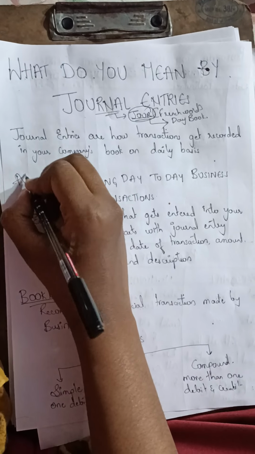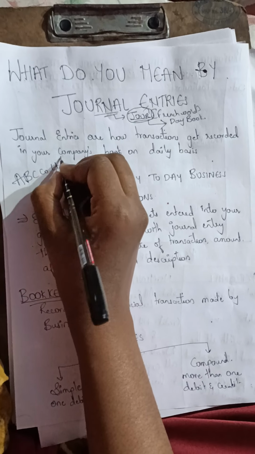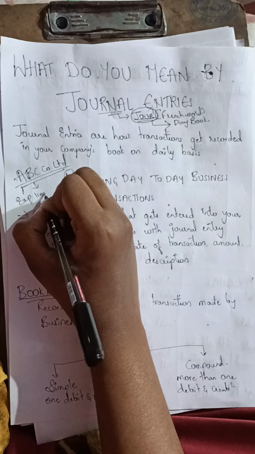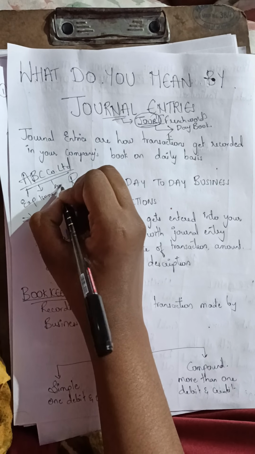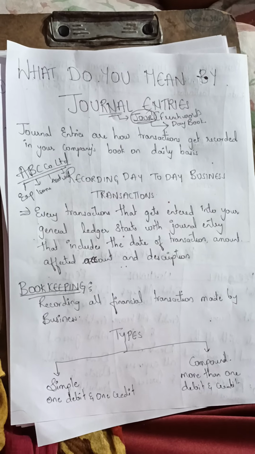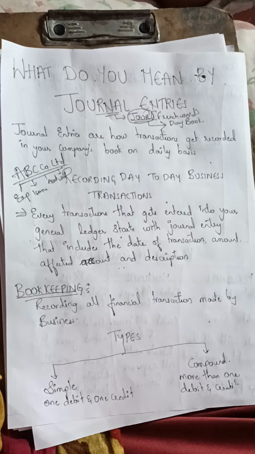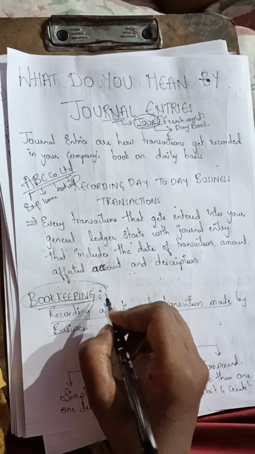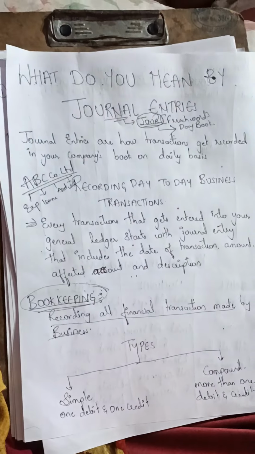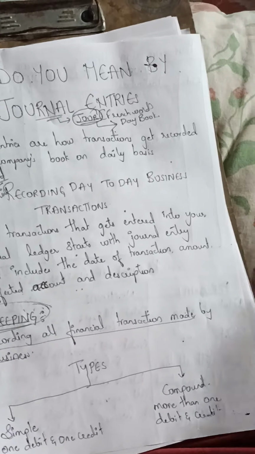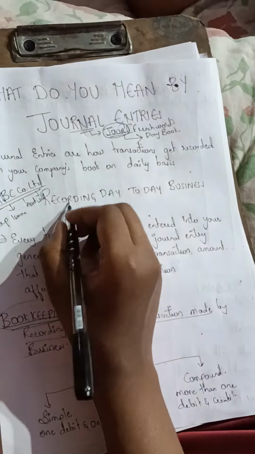For example, I am running ABC Company Limited. So I have some expenses, I have some income, I have some assets, I have some liabilities. So I need to record it somewhere. The art of recording is called bookkeeping. Here, recording all financial transactions is called bookkeeping, and this bookkeeping records all the journal entries. Okay, mainly journal entry means recording day-to-day transactions of the business.